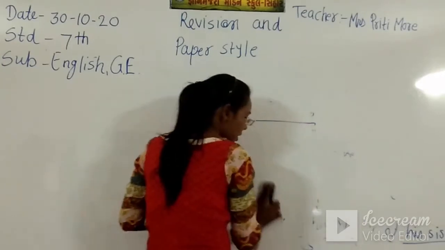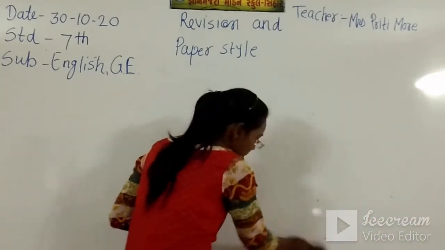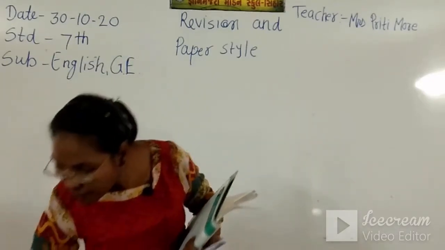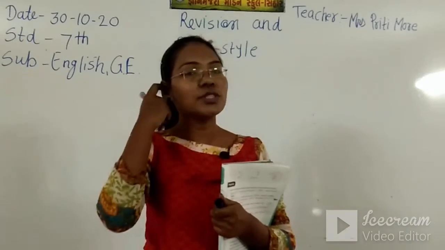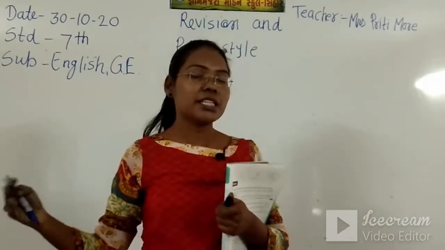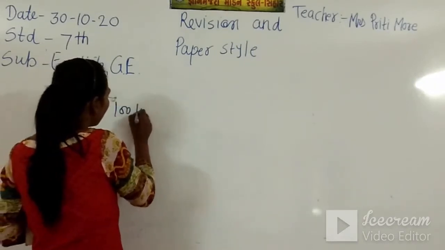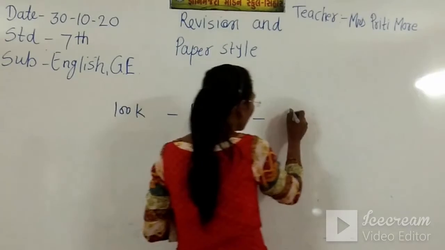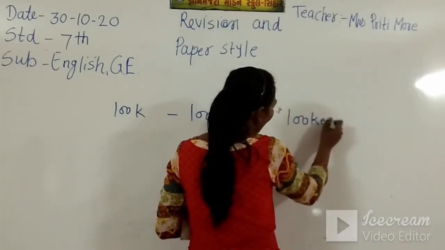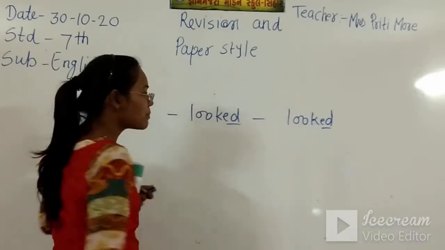Generally we have seen that by adding ed we form the past form and the past participle form of the verb, like look, looked, looked. What do we add here? Ed. This is the past form, this is the past participle form.